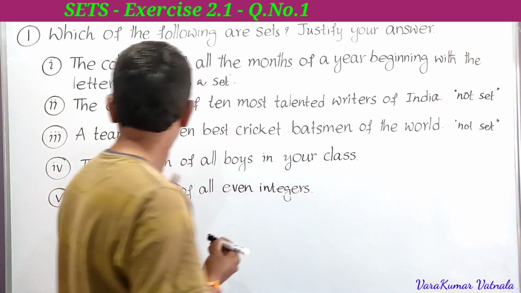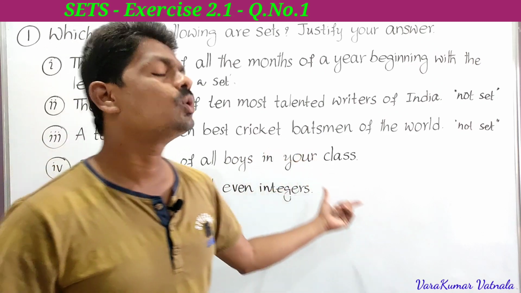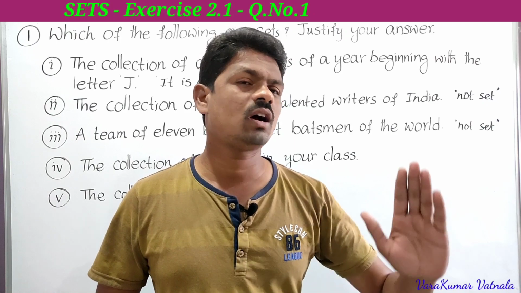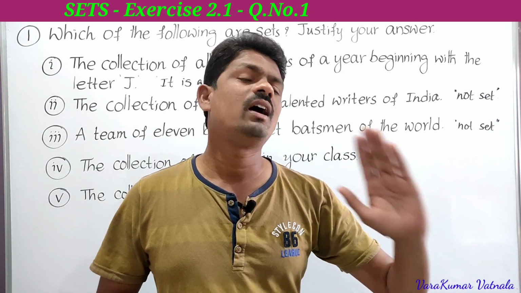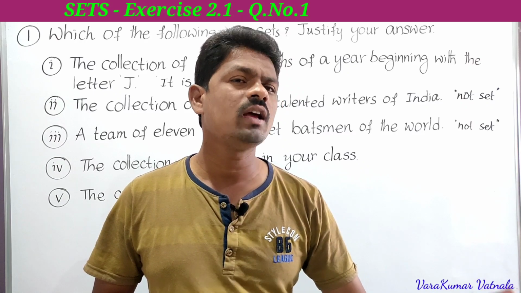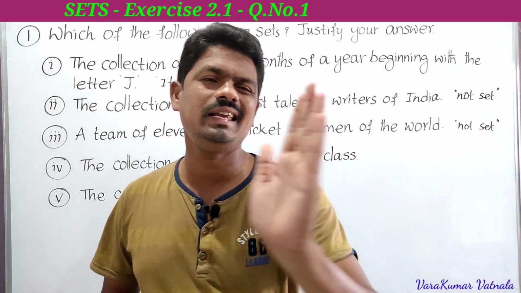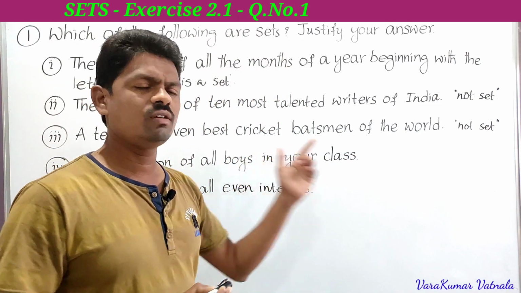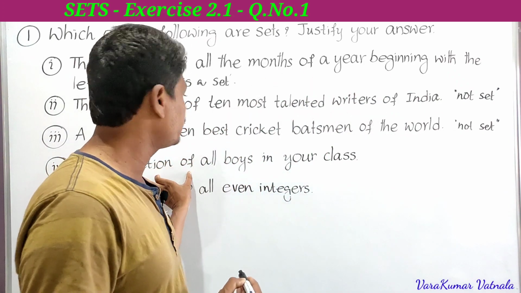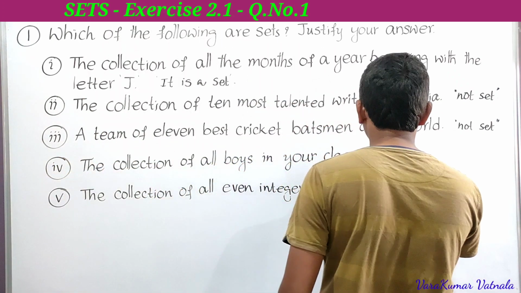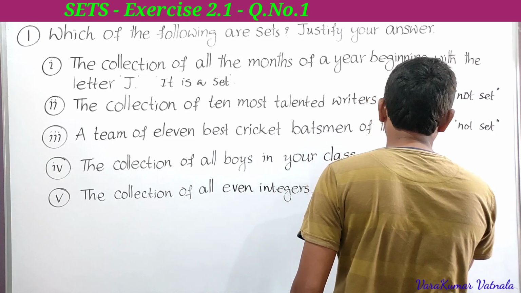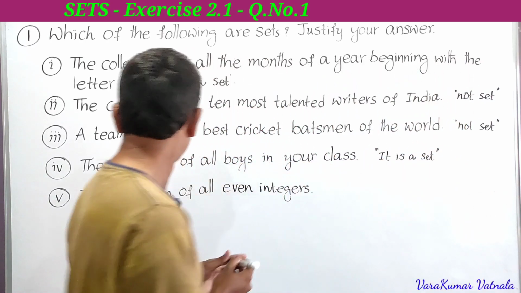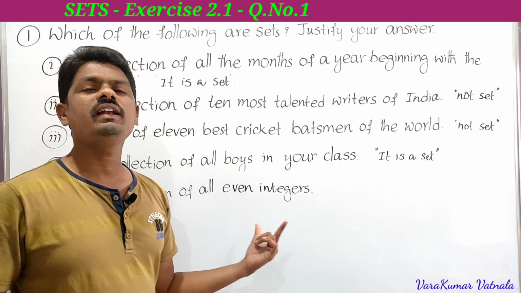Next, the fourth one: the collection of all boys in your class. Suppose you are studying in 10th class and there are 20 boys in your class. You can say their names: A, B, C, D, E, F, like that. Here the elements are unique, as everyone can be named, so it is well defined. It is a set.